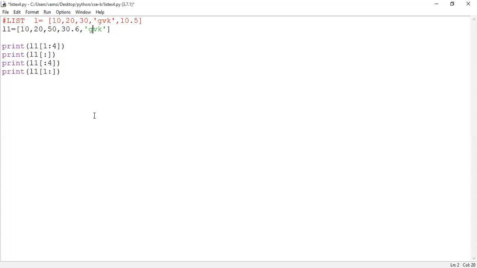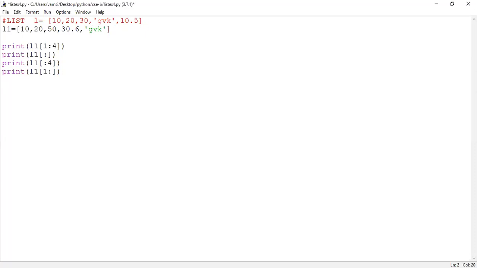So it is allowing changes in the existing object. So this is something about the list object, guys. Is it clear, guys?